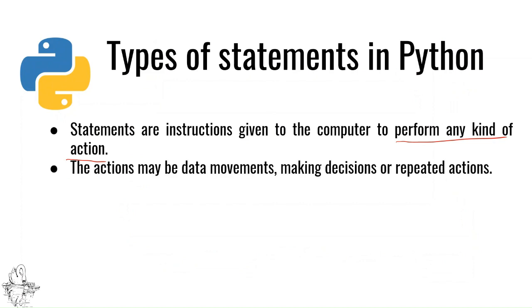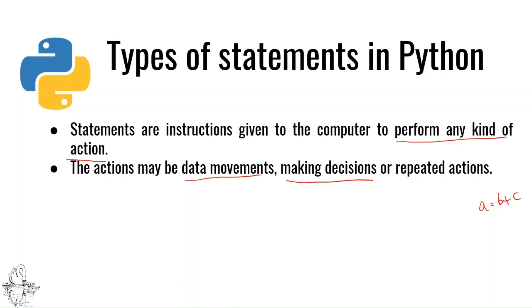Now, the action may be data movements, that is, if I type A is equal to B plus C, which means B and C are added and the content is stored in A. That is data movement. Making decisions, if A is greater than B, that is decision making. And then repeated action. Suppose if I ask you to find out the sum of first 10 natural numbers, then the repeated addition will be done.